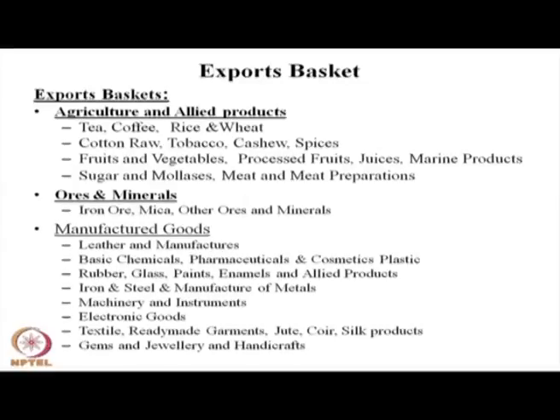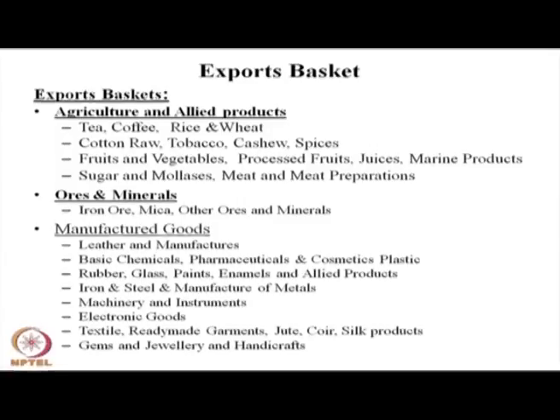However, even now a large chunk of the export basket is agriculture and allied products, which include tea, coffee, rice, wheat, cotton, raw material, tobacco, spices, fruits, vegetables, processed foods, juice, marine products, sugars, molasses and meat products. All these are agriculture allied sector.